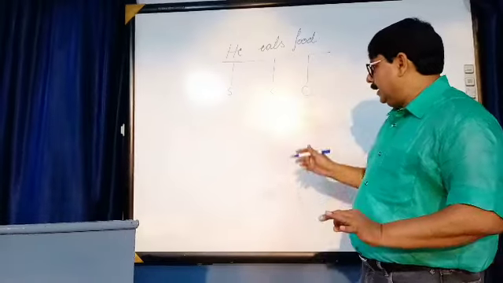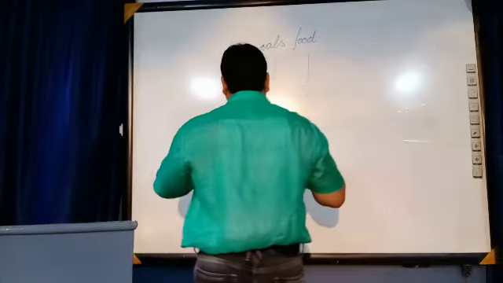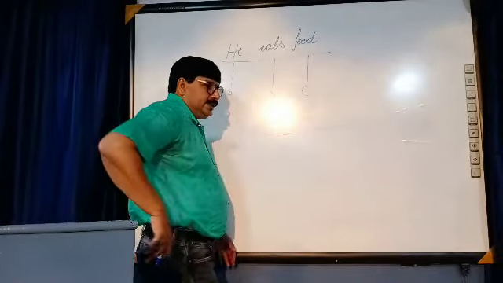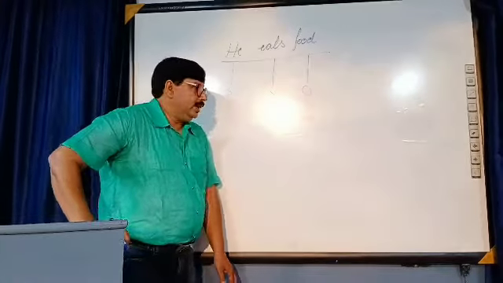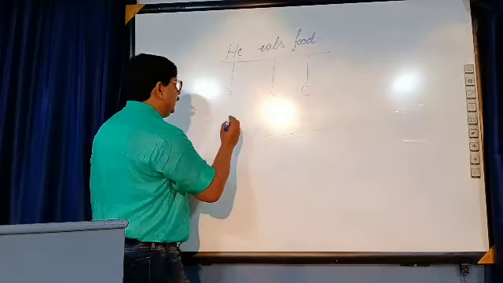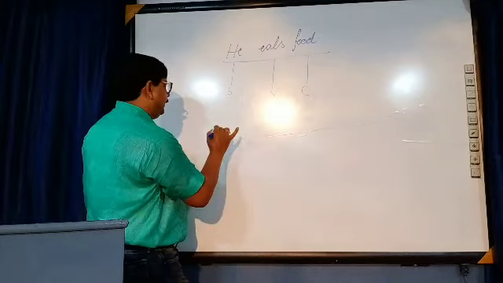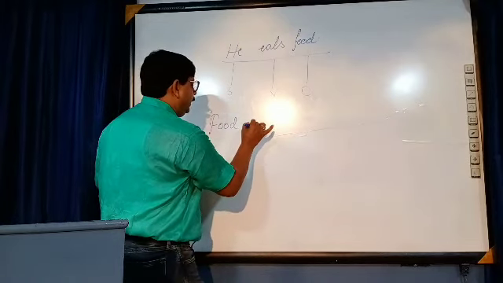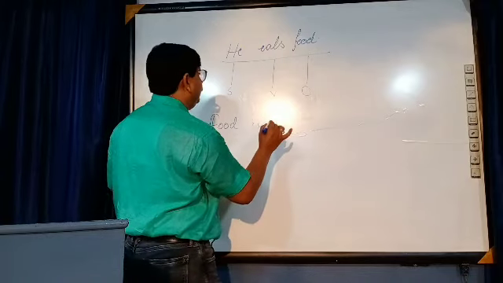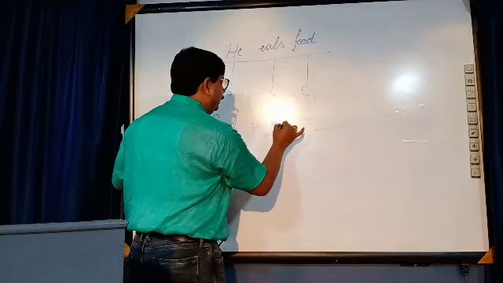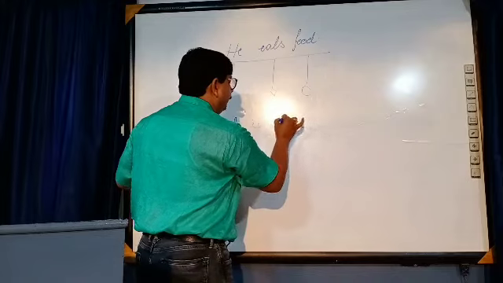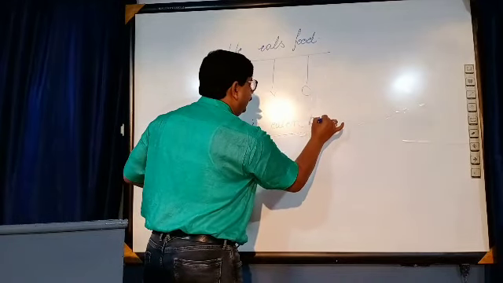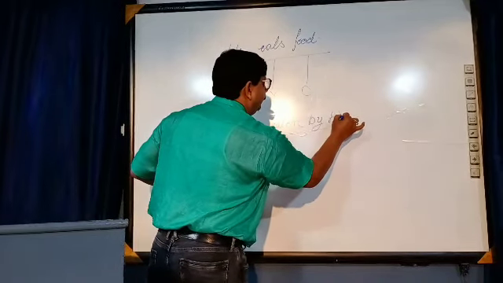Now, on the other hand, when I change the structure of this sentence, and write it in such a way: food is eaten by him.